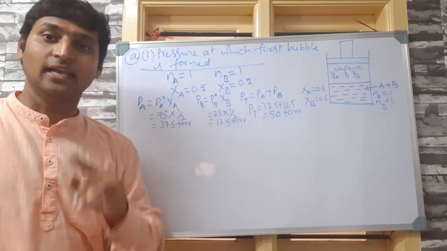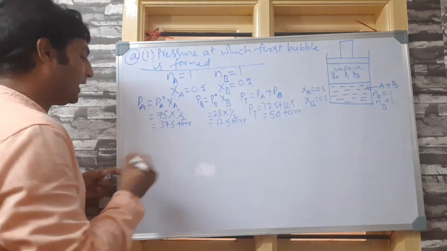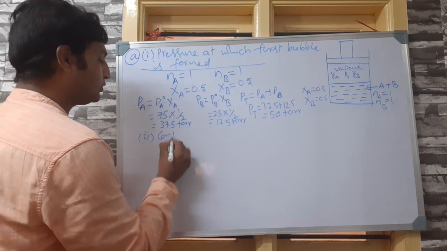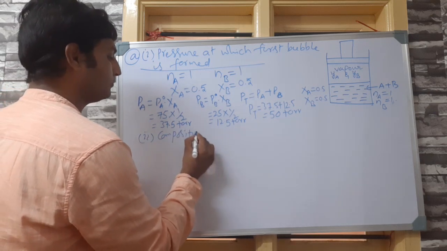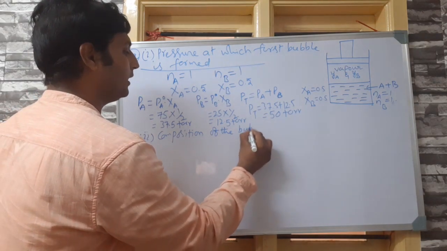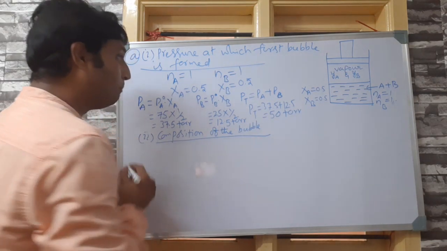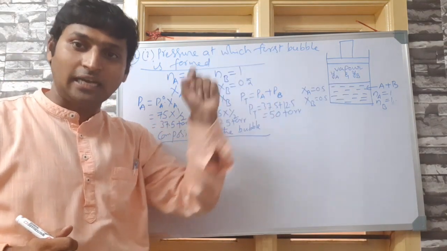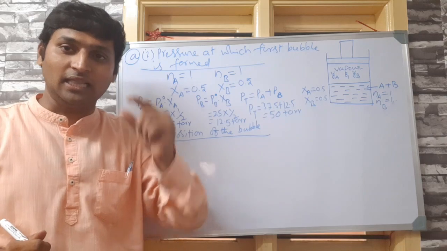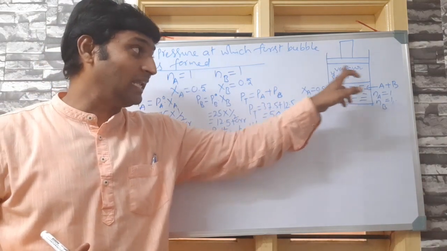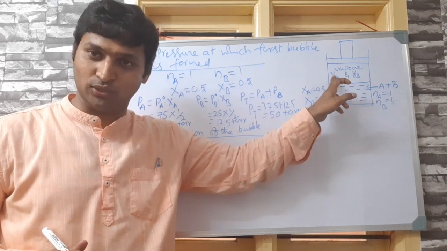Is that clear? Now, the second part of the first question he is asking is composition of the bubble. Now, bubble is the vapor phase of the liquid, we have just established. That means composition of the bubble, that is mole fraction of A and B in bubble, is nothing but YA and YB, as I have told you just now.